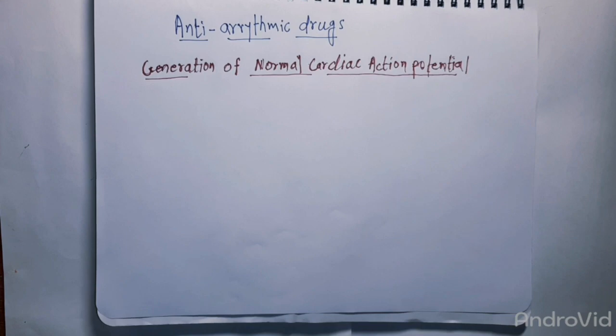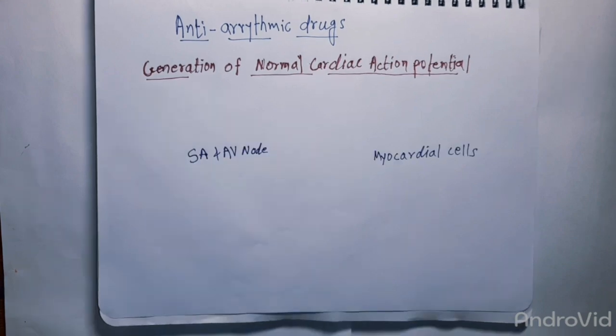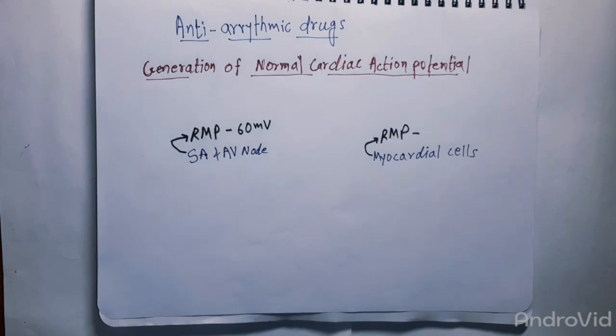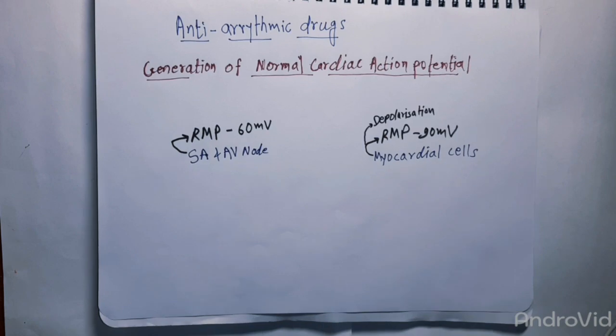As we know, there are two types of cells in the heart: the SA node and AV node, and the myocardial cells. Here the resting membrane potential is minus 60 millivolt, and here the resting membrane potential is minus 90 millivolt. In myocardial cells, the depolarization depends on the sodium ions.